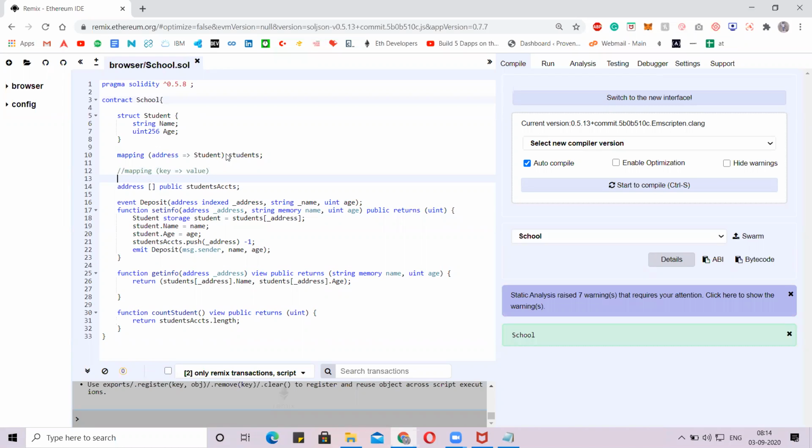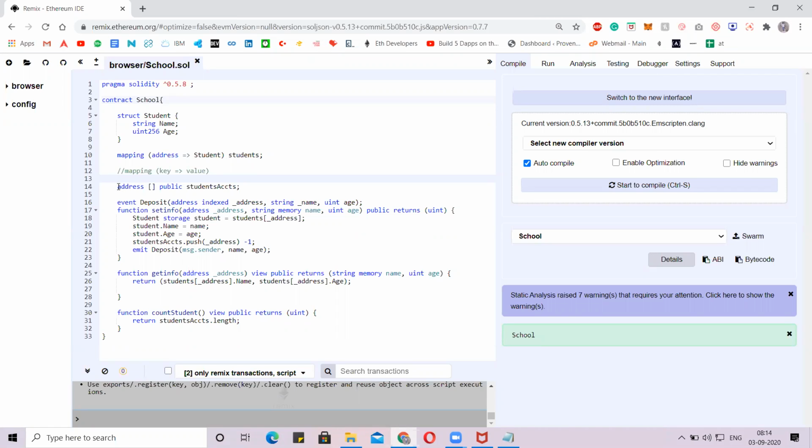Cool. Now what we are doing next is mapping. We need to declare the mapping not in the functions, but outside of them.